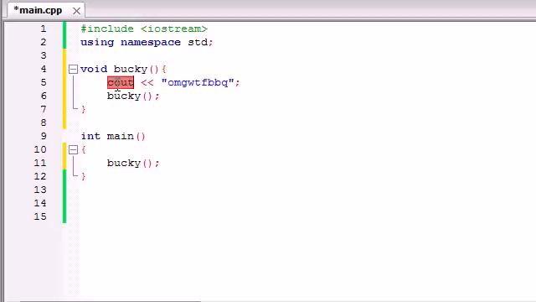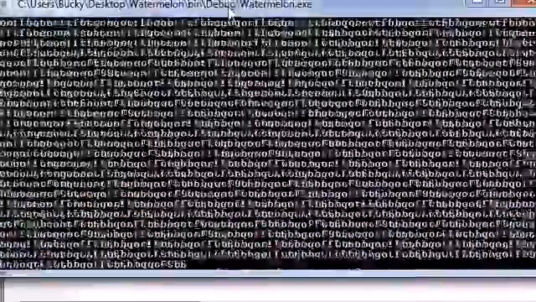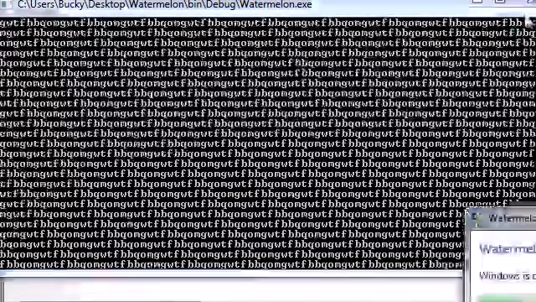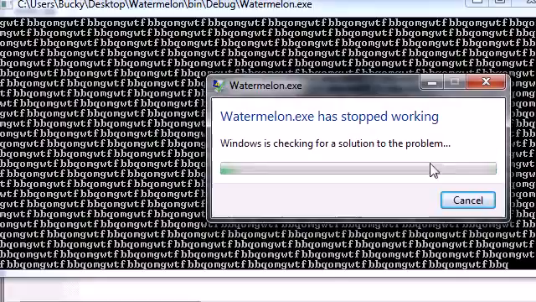Print this out, run Bucky. Print it out, run Bucky. And whenever we run it, we can see that this is a function that basically never ends. It prints out, oh my god, WTF barbecue, until, check it out, watermelon.exe. My computer just crashed and gave up on this.